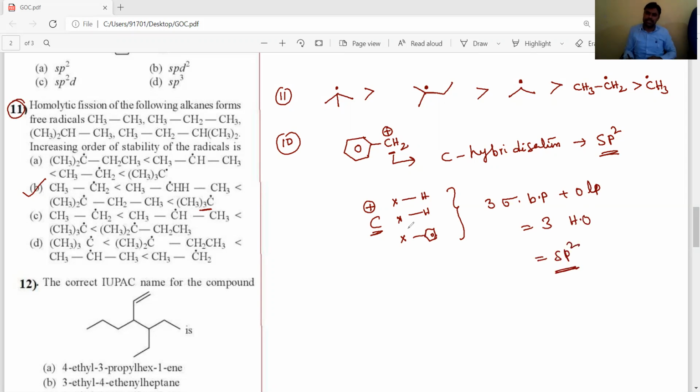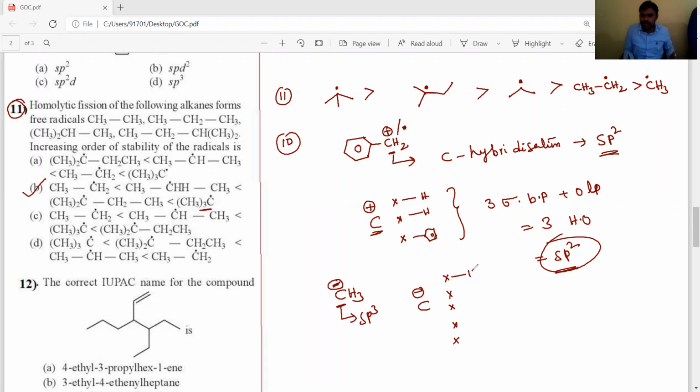sp2 hybridization. Same with carbon free radicals, both carbocations and carbon free radicals have sp2 hybridization only. That's why their stabilities are almost the same. But carbanions like CH3 minus, the carbon hybridization is sp3, because the carbon has 4 valence electrons and negative charge is present, means one more electron comes, accepting one electron, that's why negative charge is present.